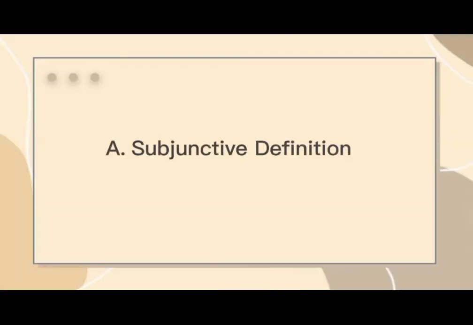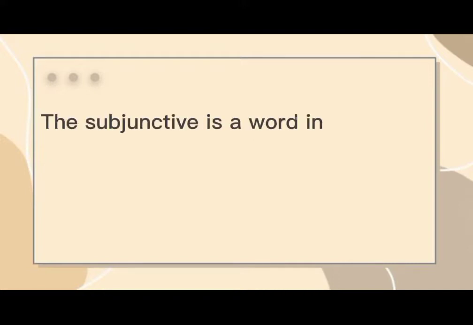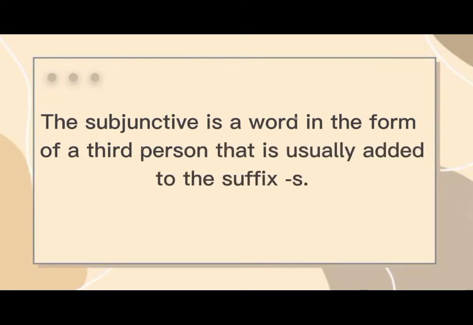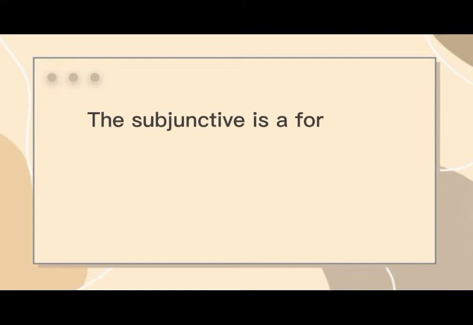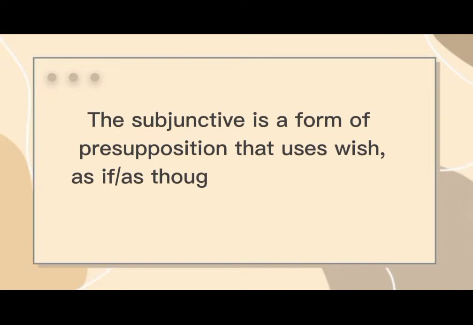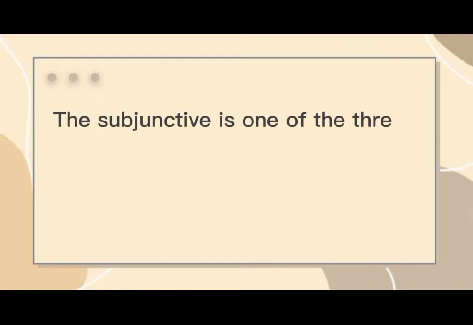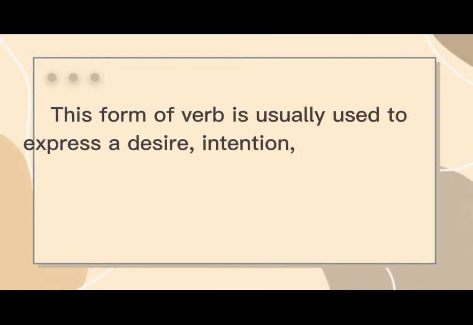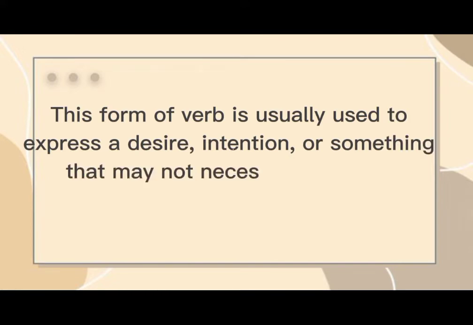Part A, Subjunctive Definition. The subjunctive is a word in the form of a third person that is usually added to the suffix. The subjunctive is a form of presupposition that uses wish, as if, as though, or would rather. The subjunctive is one of the three forms of verbs that exist in the English language. This form of verb is usually used to express a desire, intention, or something that may not necessarily happen.